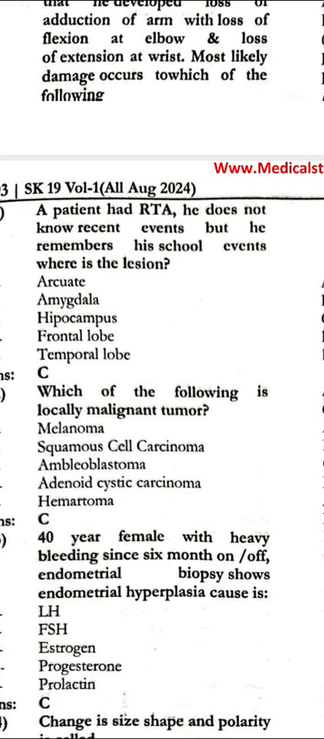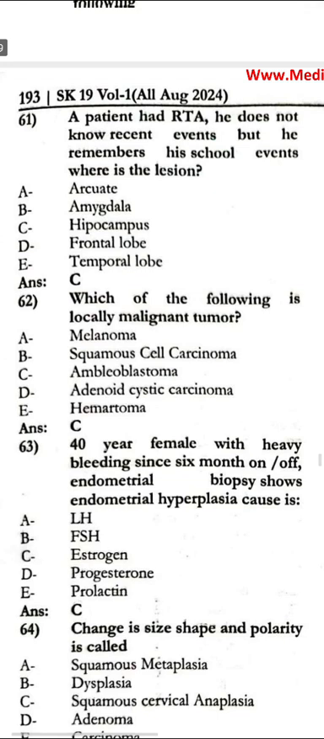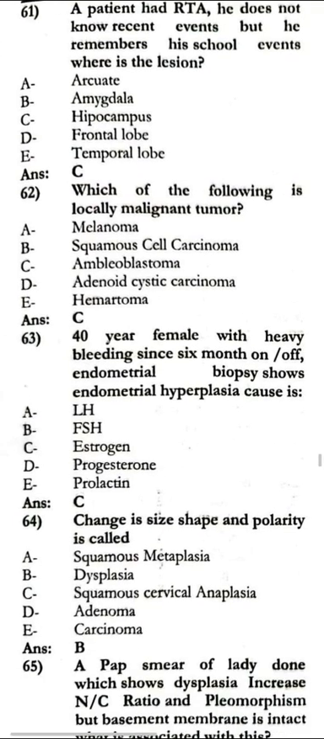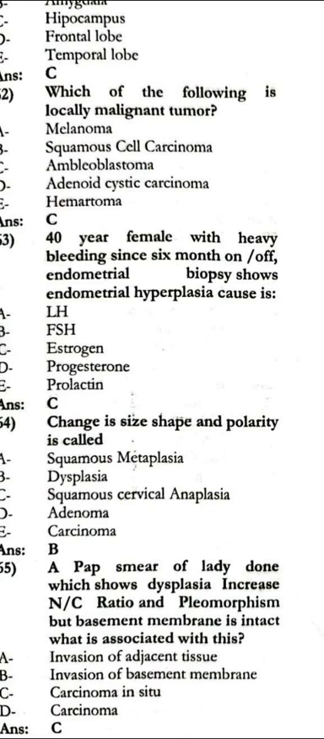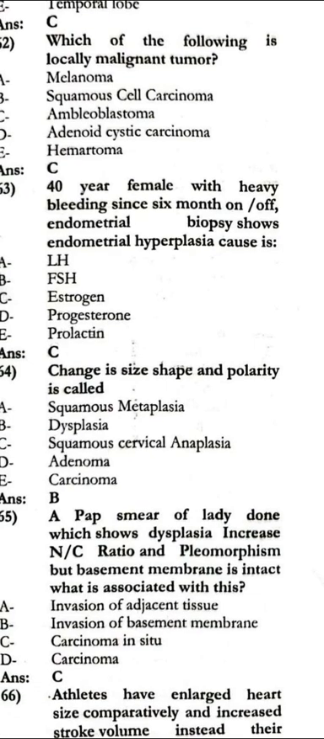A 40-year-old female with heavy bleeding since 6 months on and off. Endometrial biopsy shows endometrial hyperplasia. Cause would be estrogen. The change in the size, shape, and polarity is called dysplasia. The Pap smear of the lady shows dysplasia with increased pleomorphism, but the basement membrane is intact, which is associated with carcinoma in situ.